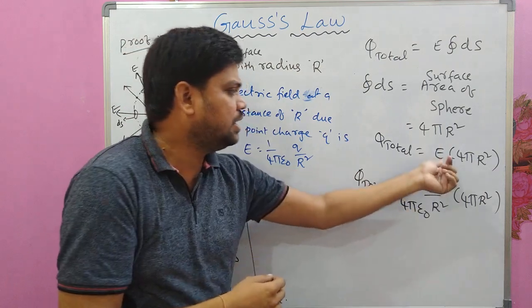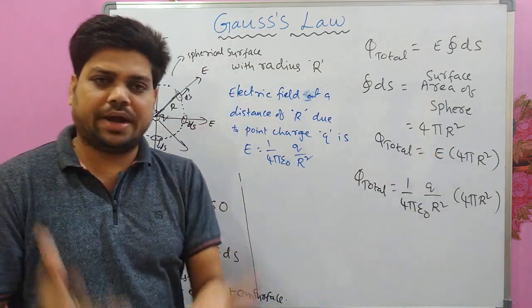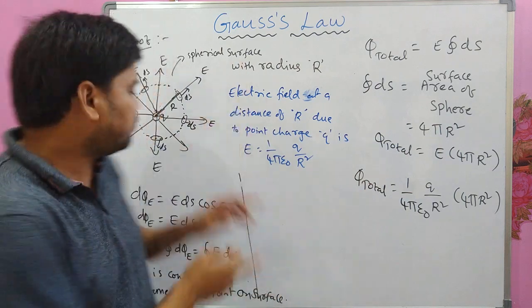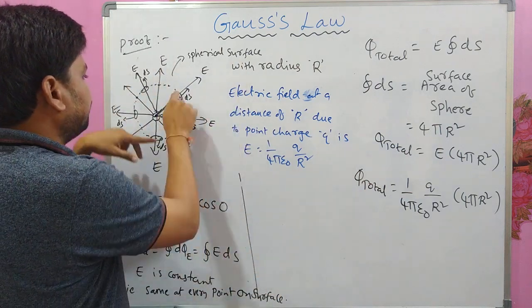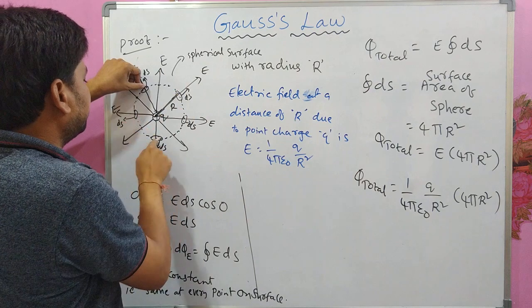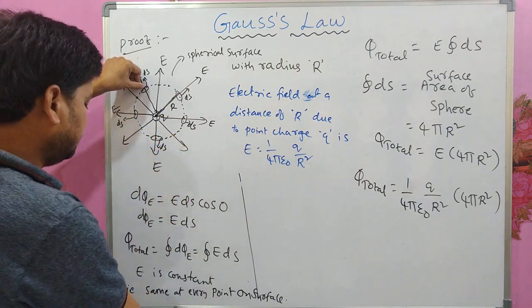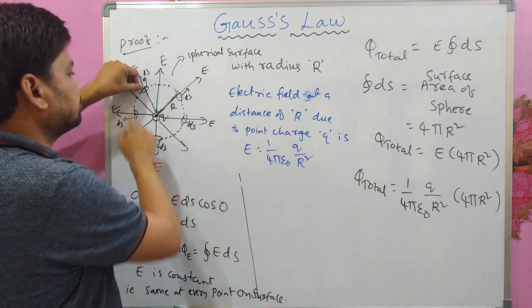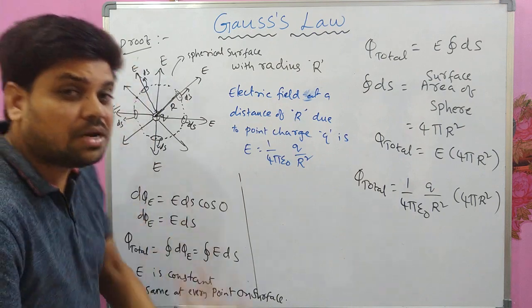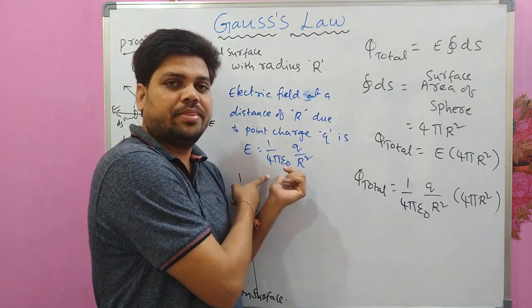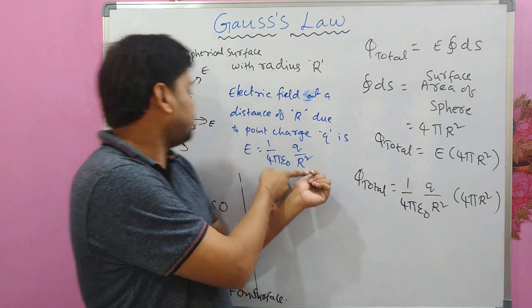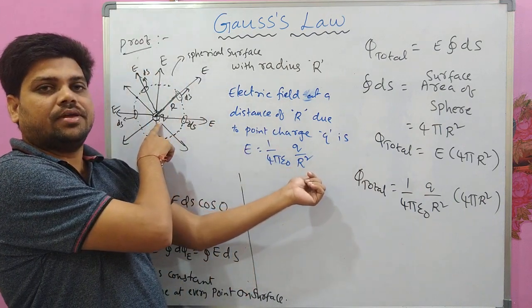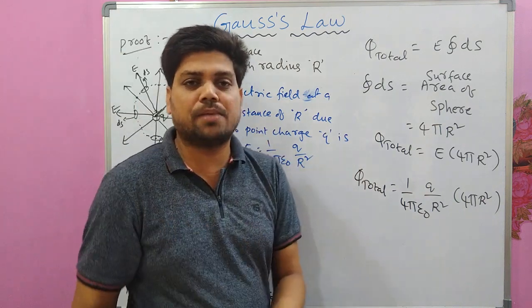See, this is electric field produced by a point charge on the surface of the spherical surface. For example, here. E is constant, E is same at every point on surface. And how much is that? That is this. At a distance of r from charge q, electric field is 1 by 4 pi epsilon naught